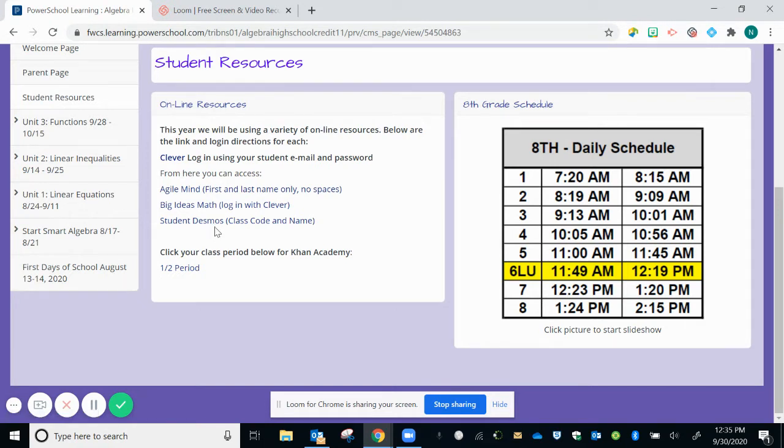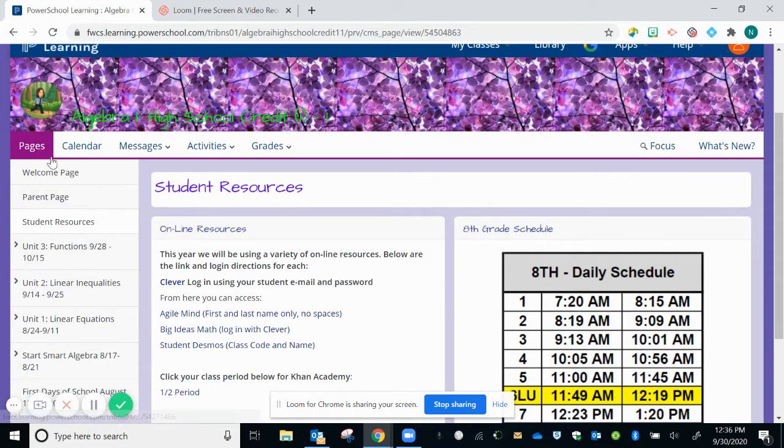Typically, I'm going to have these links provided in our daily slides that I'll talk about here in just a minute. So you'll be able to click on that right in the daily slide where you're going to be using those. So that brings us to our daily curriculum. You're going to find that underneath the Welcome Parent and Student Resources page.